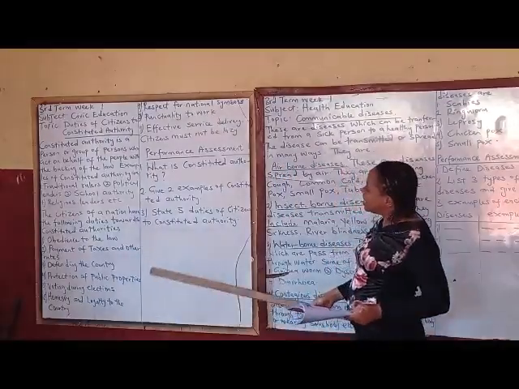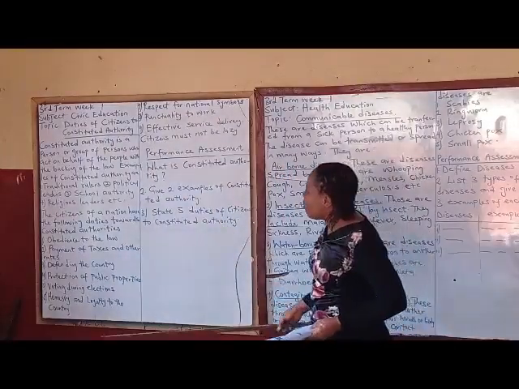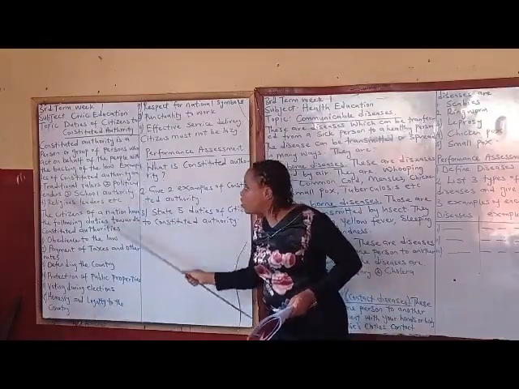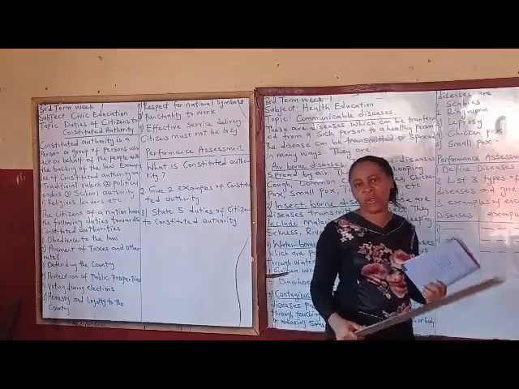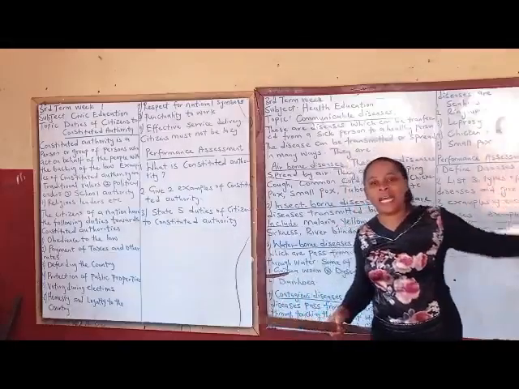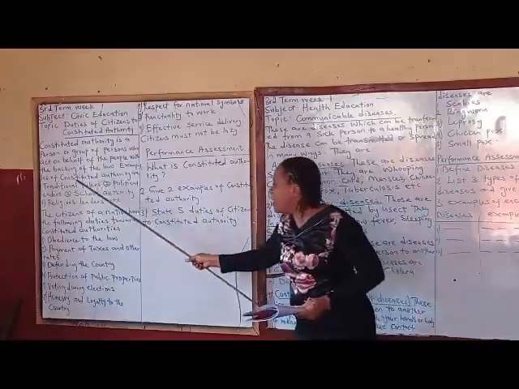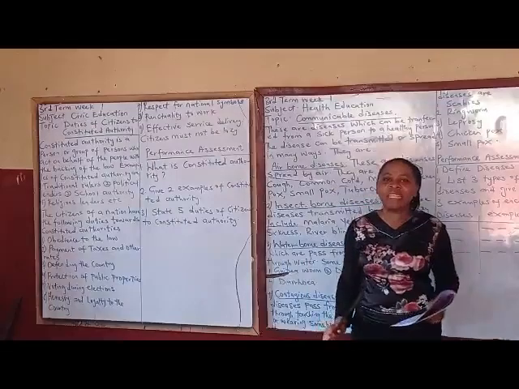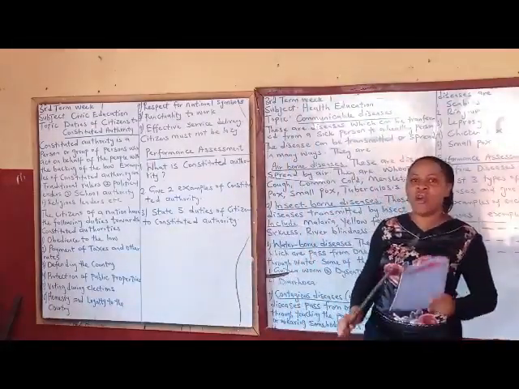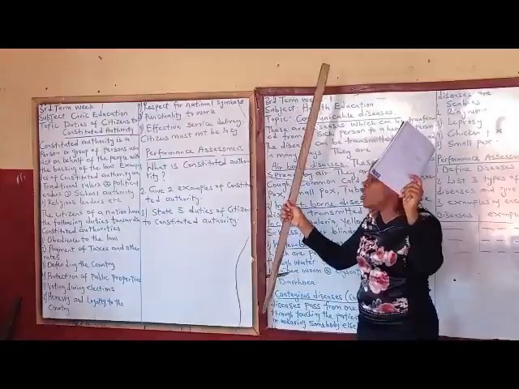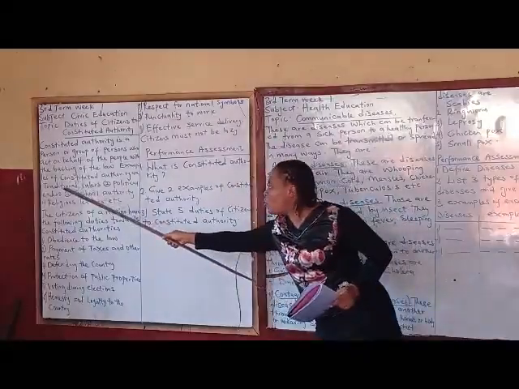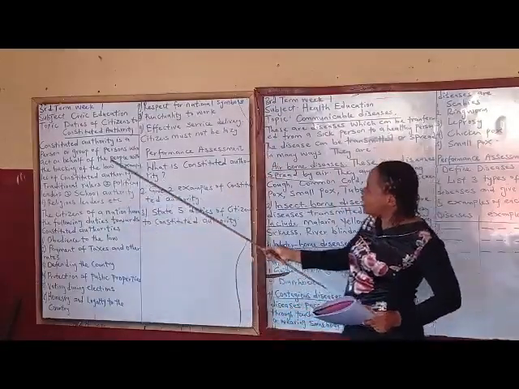So now let us look at examples of constituted authority. We have traditional rulers. Traditional rulers are examples of constituted authority. When we talk about traditional rulers, we're talking about the Igwe in our village, the emirs, the Oba, the Ezes. They are traditional rulers, and they represent their people. If the governor said he wants to see all the traditional rulers in Enugu State, all the Igwes in the whole community, they will go to the government to see the governor. So they are called traditional rulers. They are examples of constituted authority.